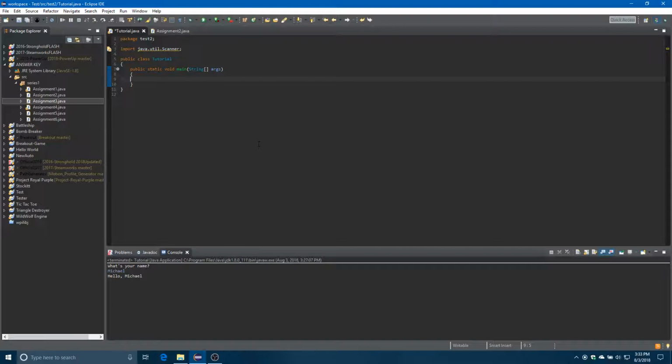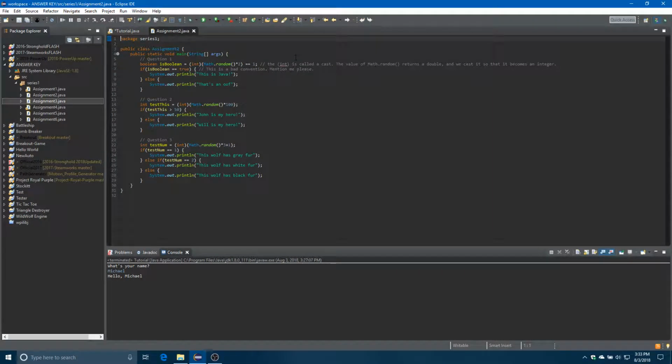Last episode we talked about if-else statements and a few other things, and switch cases too. But in this episode, let's go over the assignment, and then this episode will be for loops, while loops, and do while loops. You don't really use those, but let's go over the assignment for last time. So let's see here. These are all the answers.